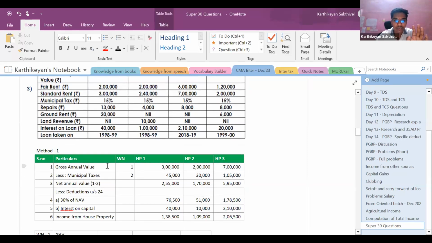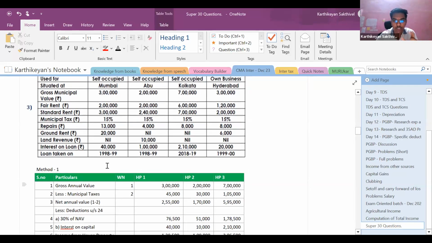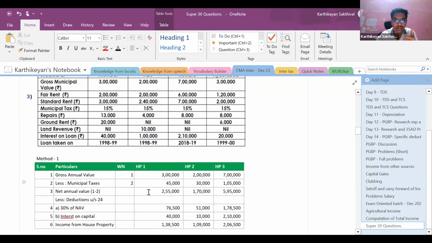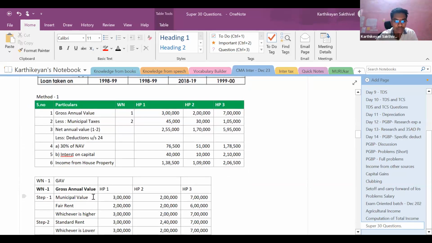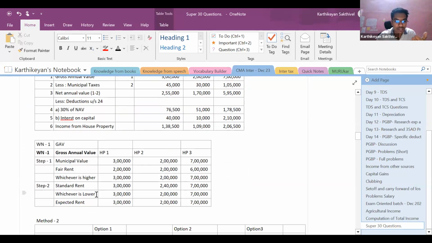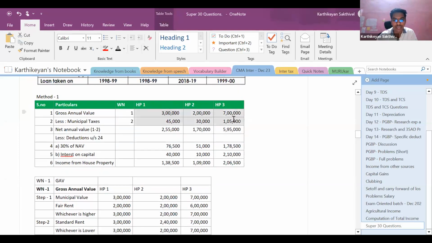So in method one, we have to deem each specified house property as a deemed to be let out house property individually. For that, first we need to find the gross annual value. Gross annual value is municipal valuation or fair rent, whichever is higher, of that, or standard rent, whichever is lower, is to be taken as the expected rent. These are very small things, I don't want to get into the numbers. It is pretty much simple. So the expected rent is 3 lakhs, 2 lakhs, and 7 lakhs. So 3 lakh, 2 lakh, and 7 lakhs is the gross annual value.